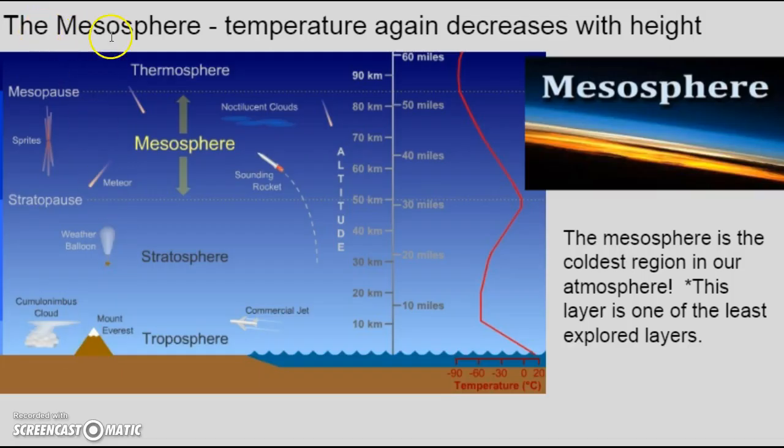All right, moving up to the next layer of our atmosphere, the mesosphere. Temperature, again, decreases with height. So if we look at the mesosphere, we see up a little bit higher. The mesosphere is the coldest region in our atmosphere. This layer is one of the least explored layers.